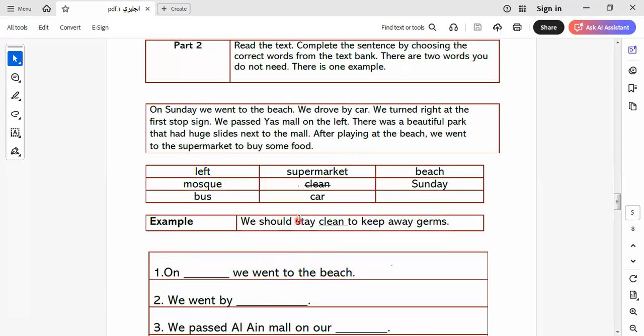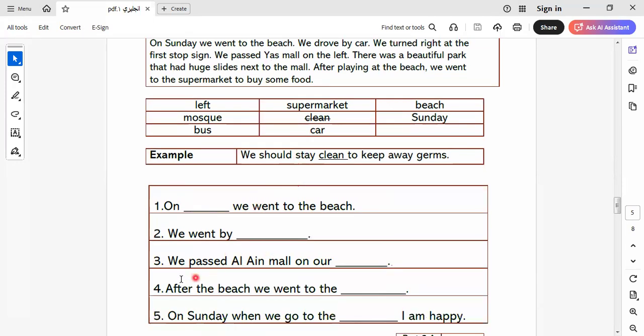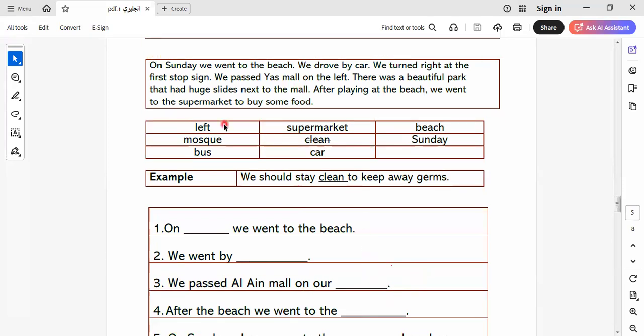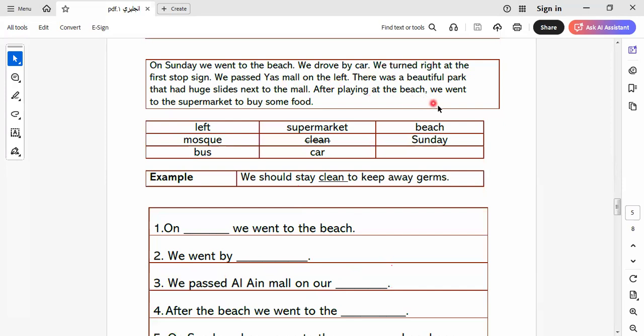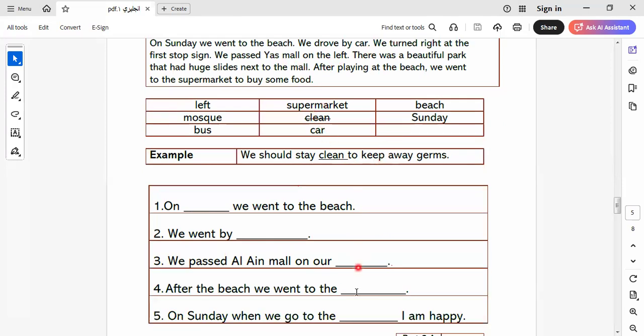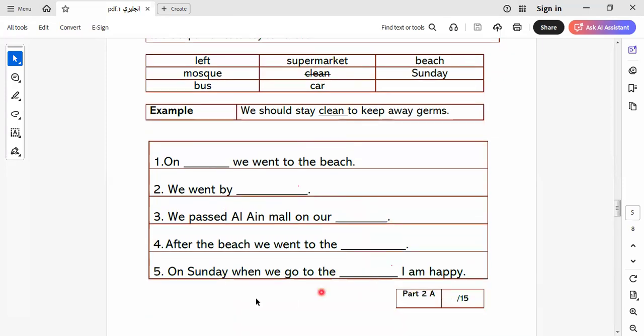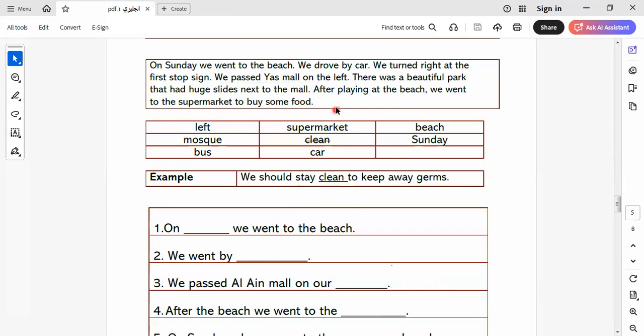We went by, as we know here, by what? By car. We passed the mall on our left. So I select this one. After the beach, we went to here what? We went to the supermarket. I put here supermarket. When we go to the beach, I'm happy. Here we say when we go to what? I'm happy.